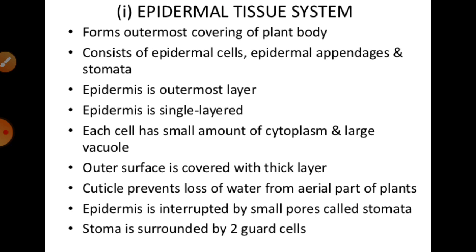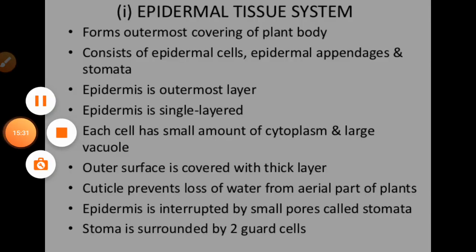The rolling of the leaf in peak summer helps reduce transpiration, so the loss of water is reduced under those conditions.